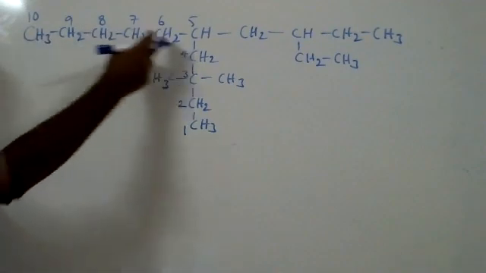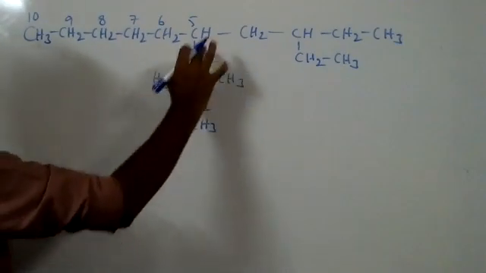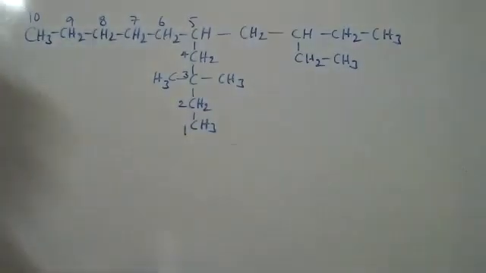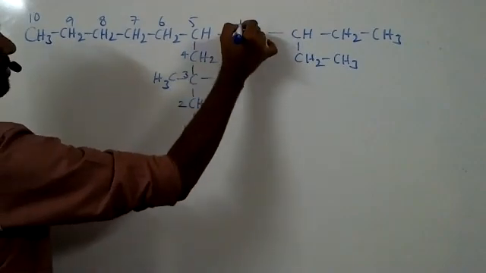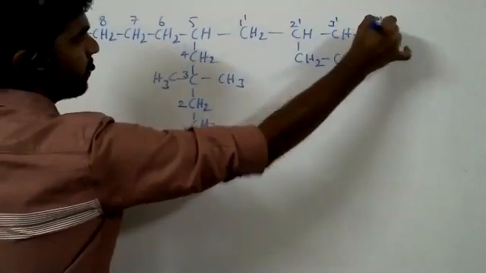Here maybe it will give from this side 8 will come. That's a very big number. Okay, third position methyl, 3,3 dimethyl. At fifth position a branched chain is there. So again we have to give numbering. The carbon attached to the parent carbon chain is 1 prime, then 2 prime, 3 prime, 4 prime.